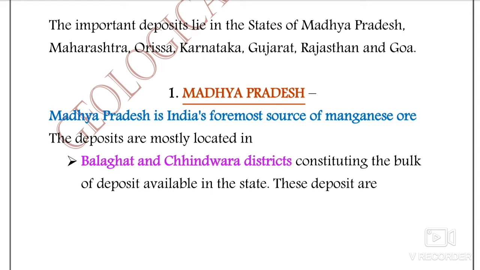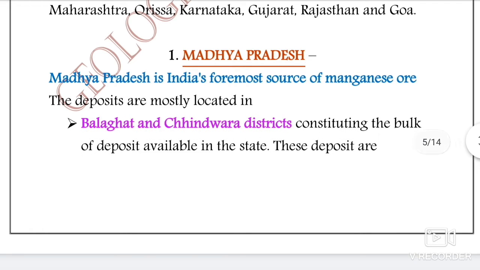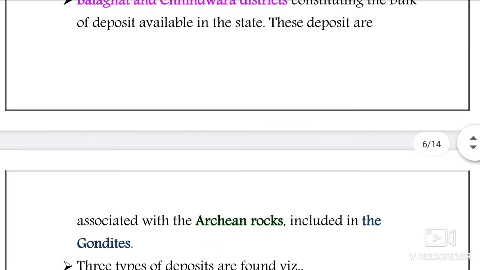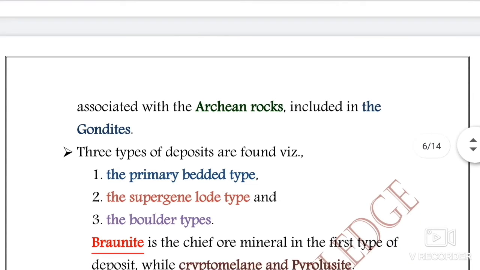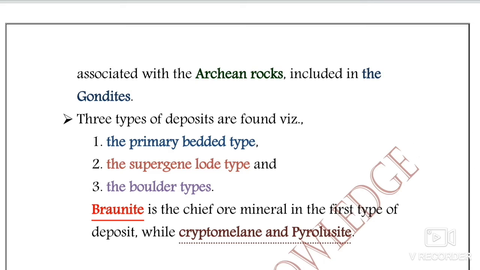MP is India's foremost source of manganese ore, and the regions which are rich in manganese are Balaghat and Chhindwara districts, which constitute the bulk of the available manganese deposits in the state. The deposits are associated with the Archean rocks, including the gondites.